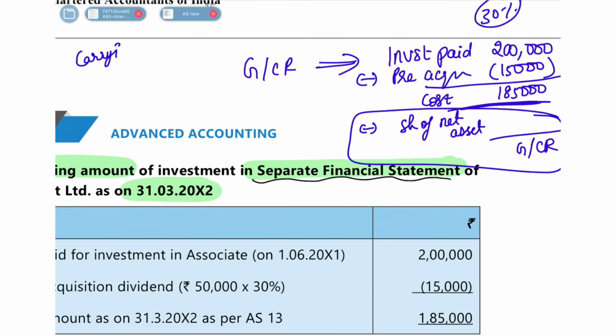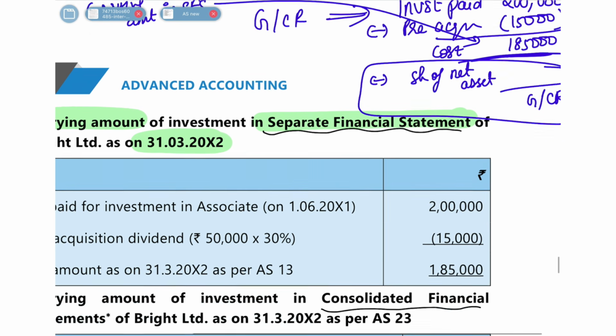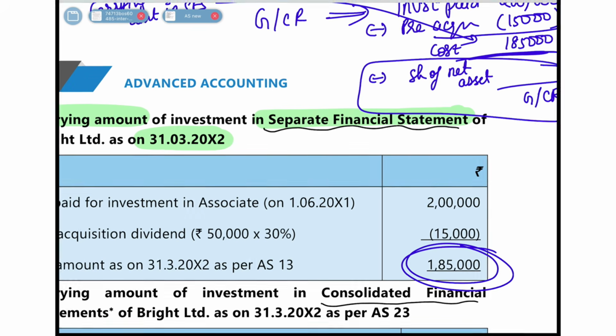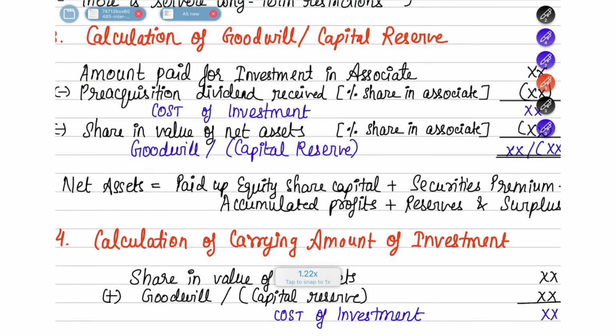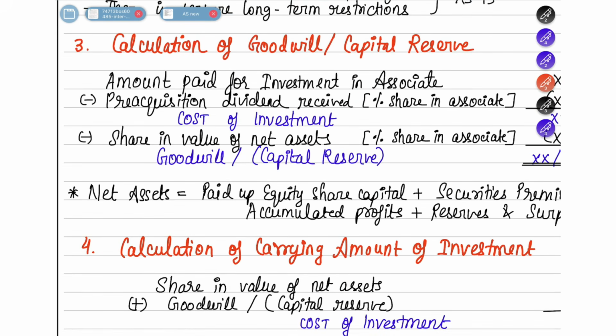Now you have to find out the carrying amount. What is the carrying amount in SFS? Your carrying amount in SFS is nothing but 1,85,000 only. In your concept notes, see, this cost of investment which you find out when you're finding out the goodwill or capital reserve is nothing but what should be your carrying amount.